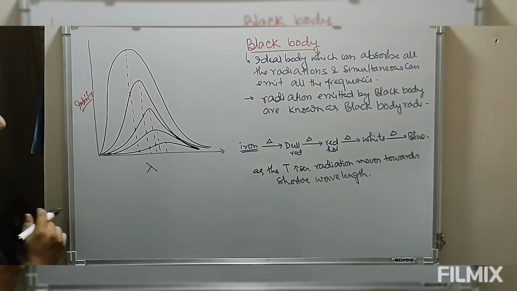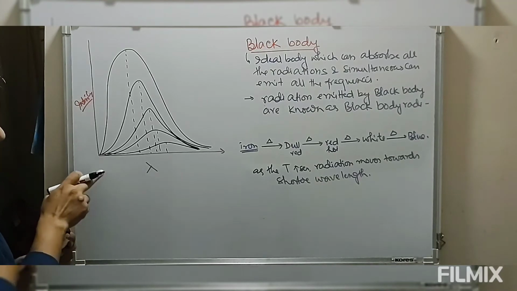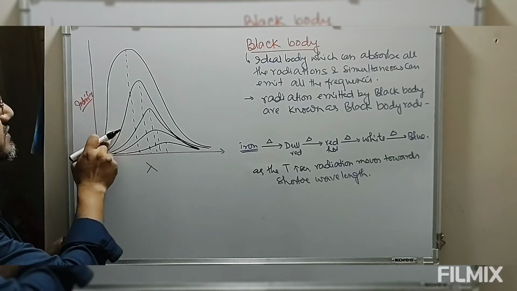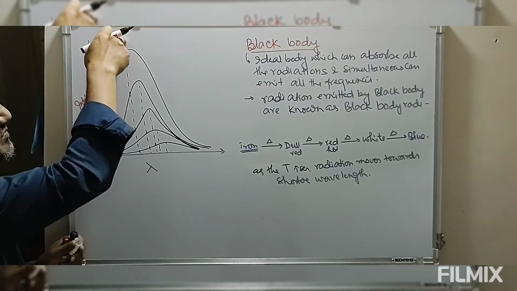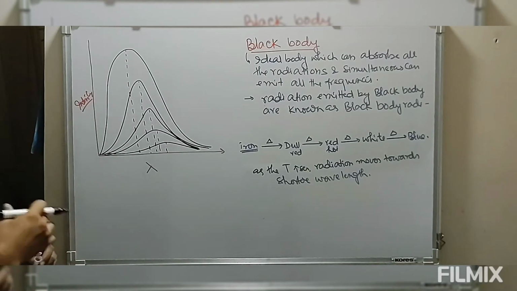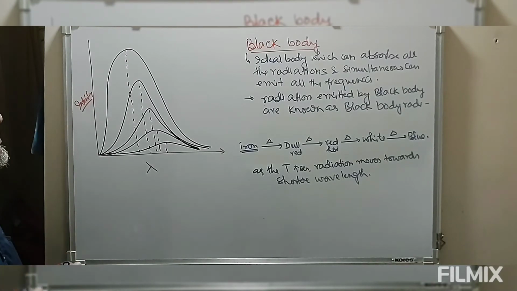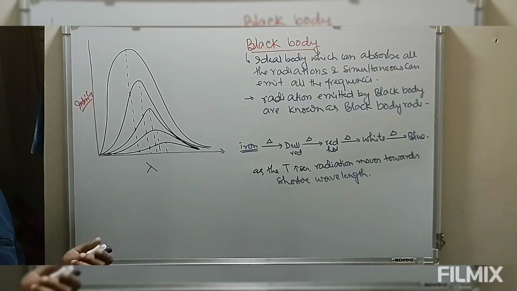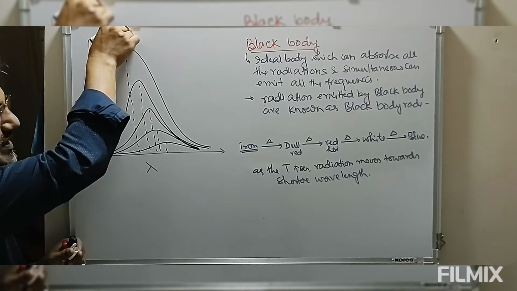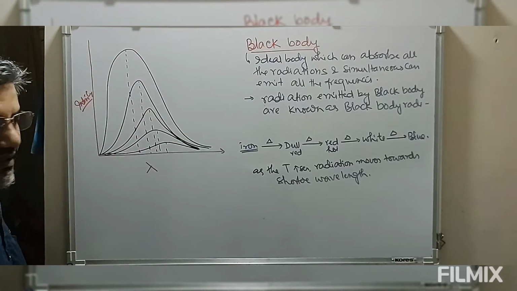So now look at this. If you look at this graph very carefully, initially as the wavelength increases, intensity increases, reaches a maximum value, and then again it decreases. That means the exact distribution of the intensity of this black body radiation depends on the frequency or wavelength.